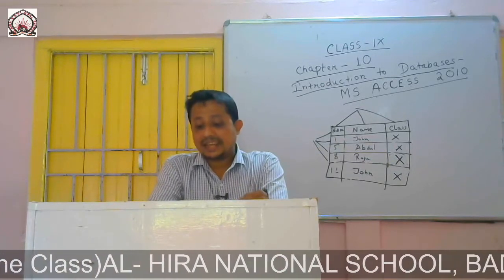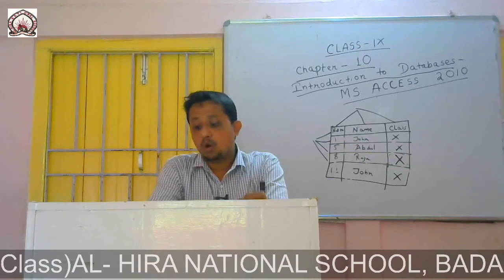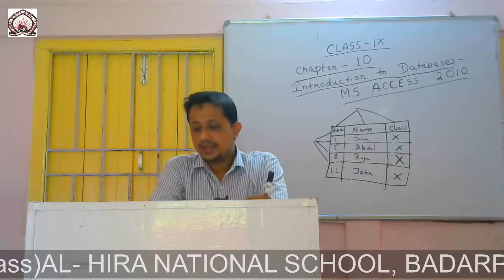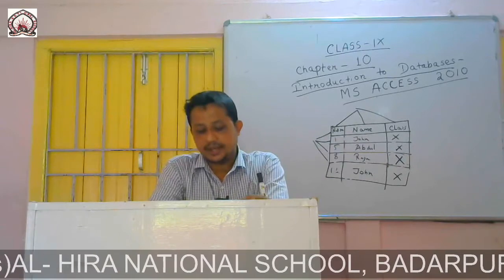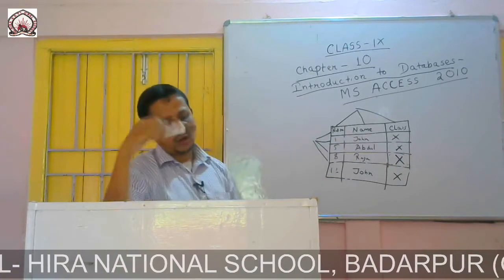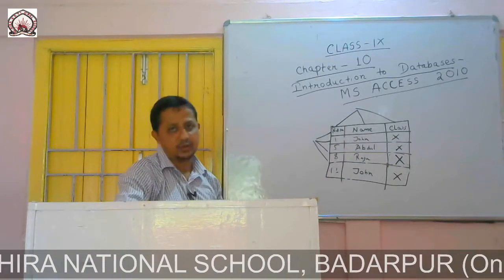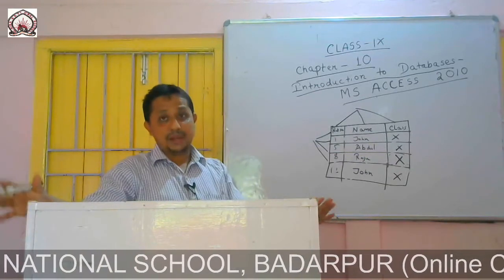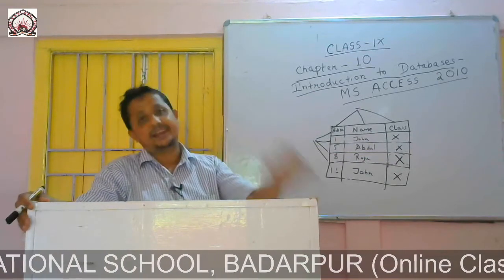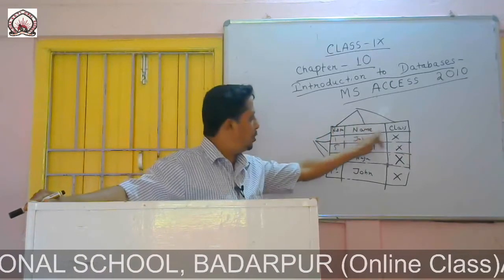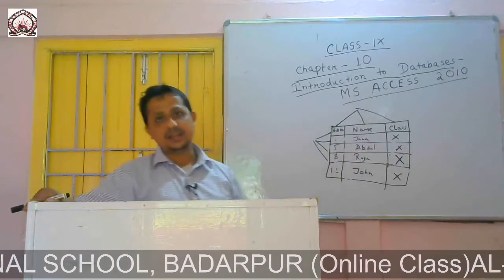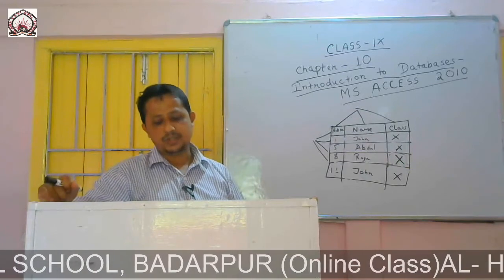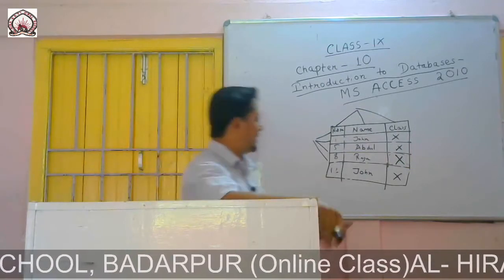The primary key that is made up of more than one attribute is known as composite key. Now as I told you earlier, what is attribute? The field is also known as attribute. Now the primary key that is made up of more than one attribute is known as composite key. For example, say